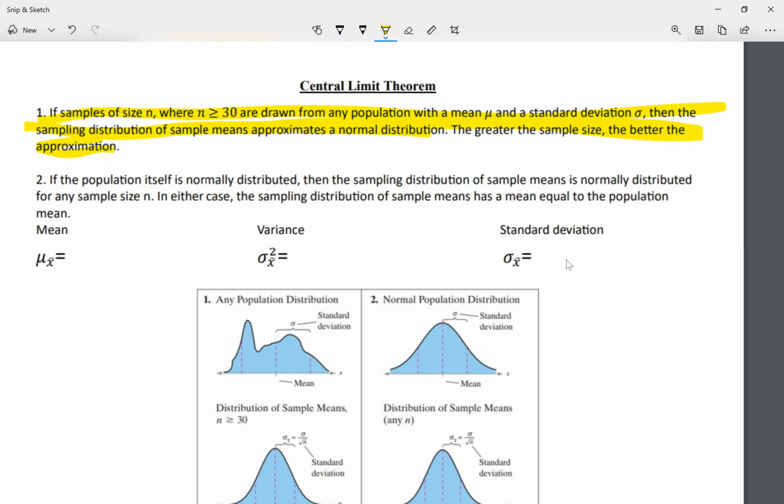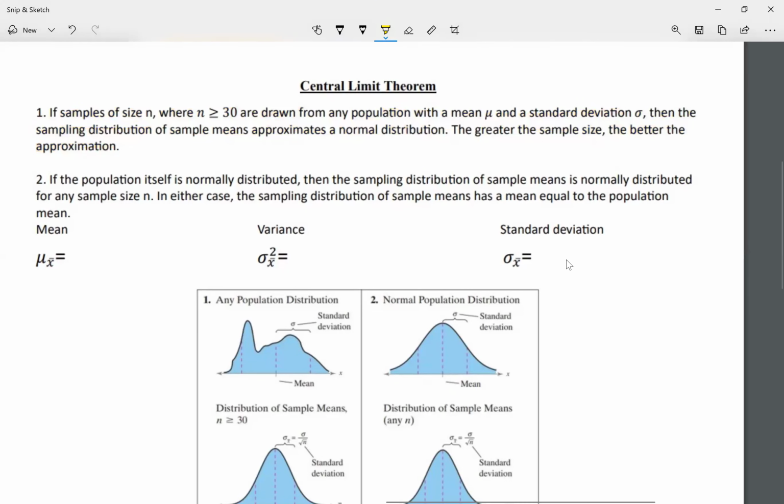Okay, in English, as long as the sample size is at least 30, right, 30 or more, then we're going to say it's a big enough sample, so we're going to use the normal distribution, what we saw last unit and what we saw in our last lesson as well. Obviously, the bigger the sample, the closer we're going to be to our approximation.